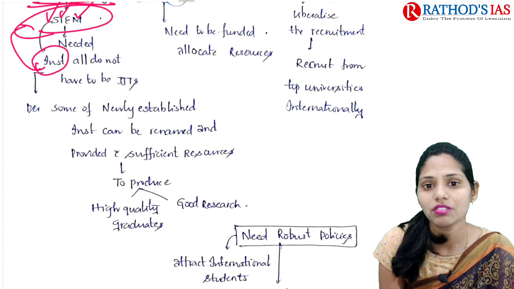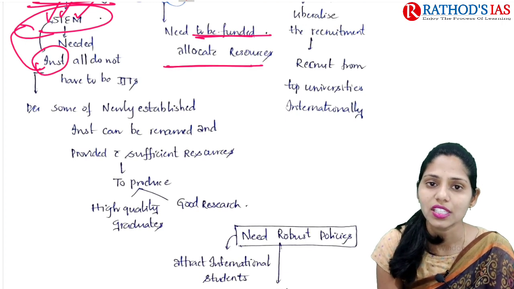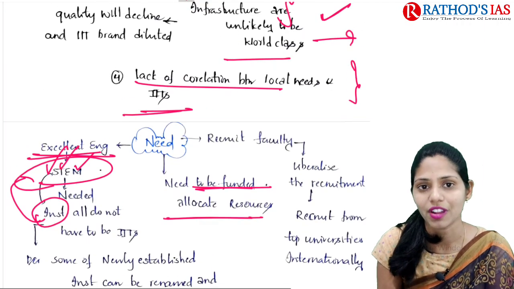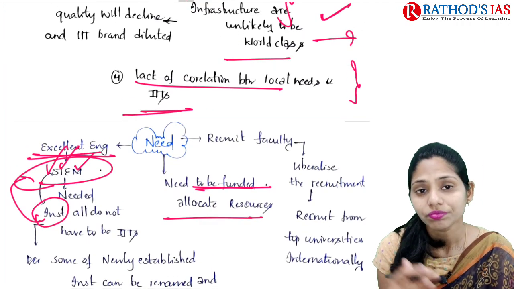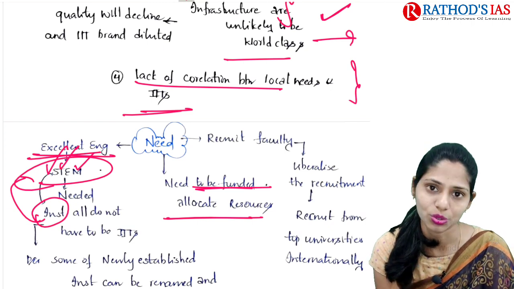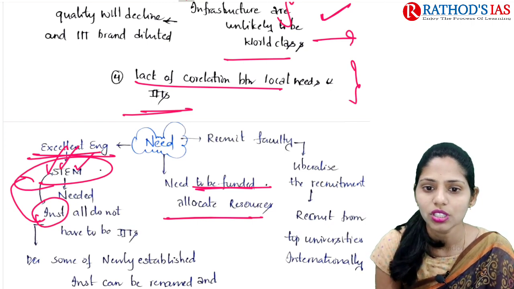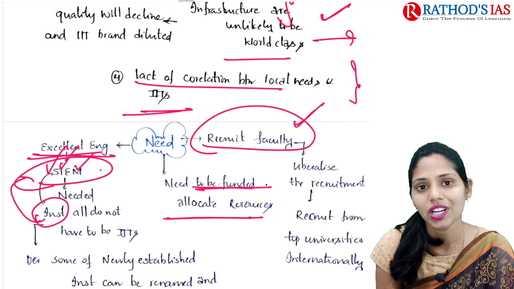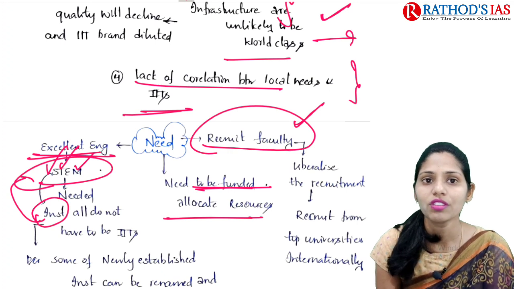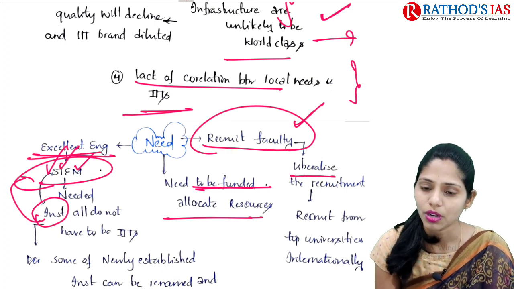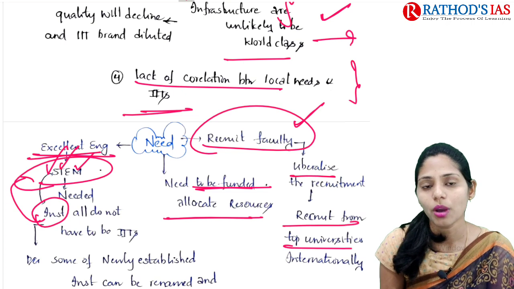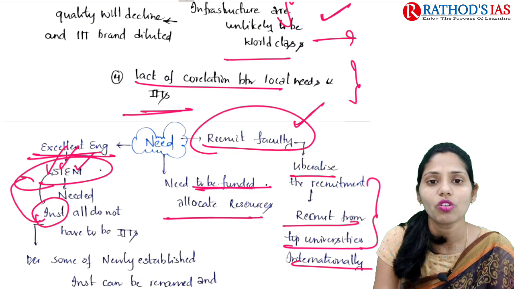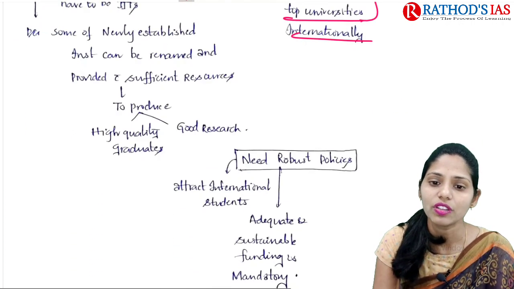So there is a need for funding and we need to allocate resources. Because of lack of resources, we do not have proper facilities and infrastructure. This gap should be decreased by providing enough resources. Next, we should recruit faculty. In this method we can go for liberalization of the recruitment process, so we can recruit from top universities internationally, such that we can ensure quality and standards of education.